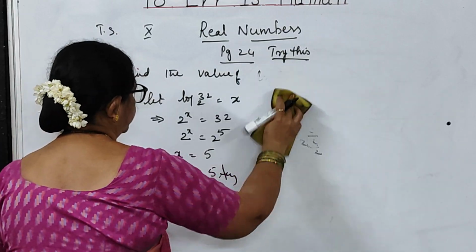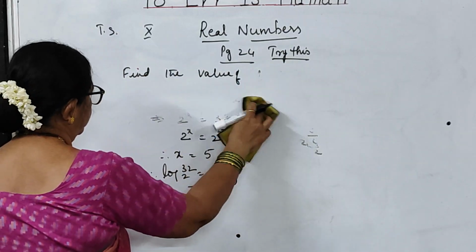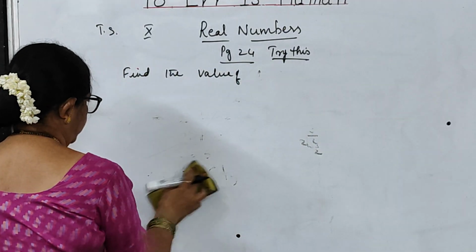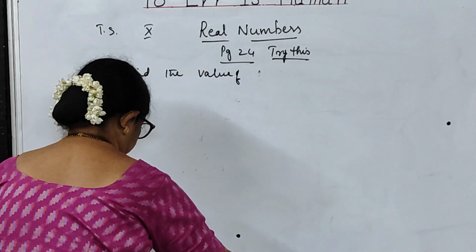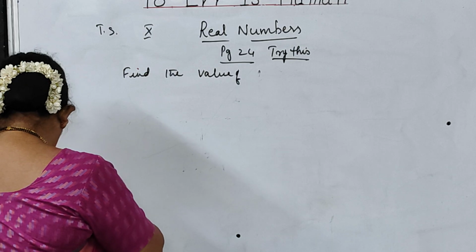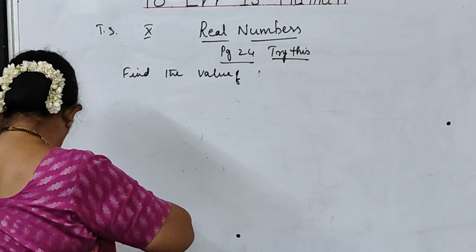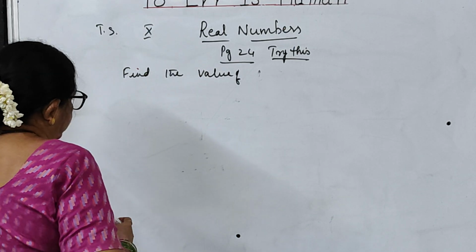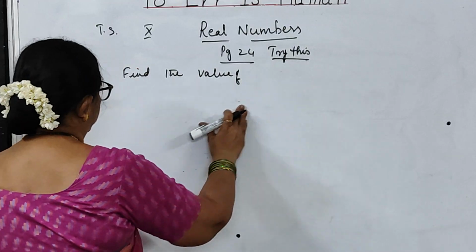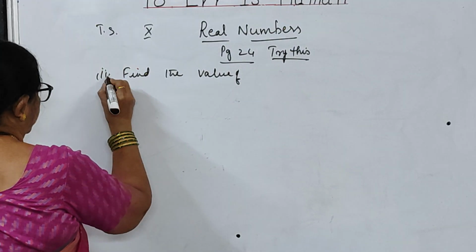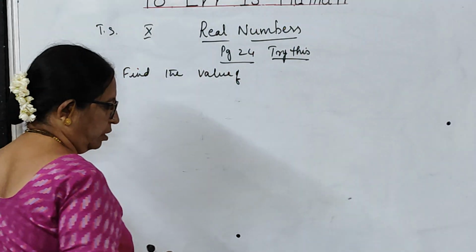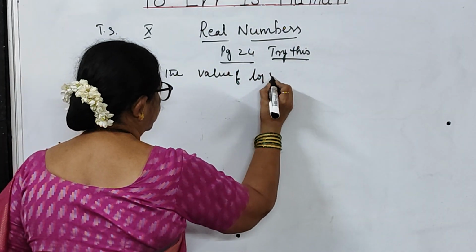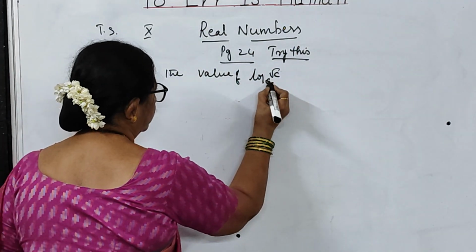Now, let us go to the second bit. The second bit is: find the value of log root c to the base c.